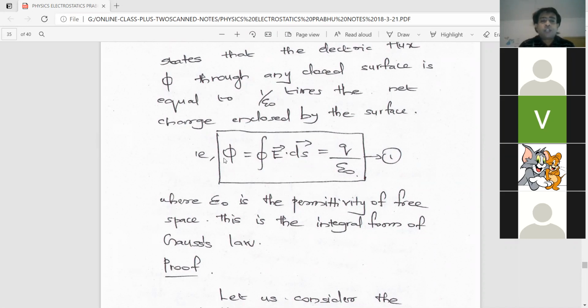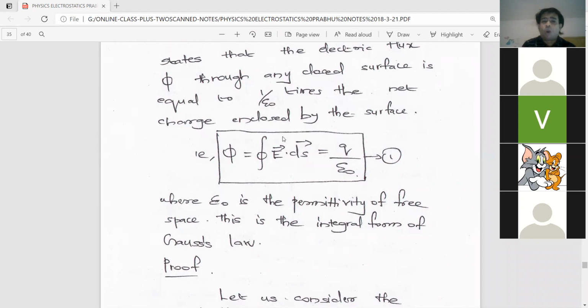In order to find the total electric flux, we have to take E dot ds, and then we have to integrate. See here, this is the integration symbol. I told you previously what simple integration is. Simply, integration means we have to take summation. See, consider a surface, a two-dimensional surface. In order to find the total electric flux of that total surface, we will divide that total surface into small areas, and then we find the electric flux passing through each small surface, and then we will integrate.